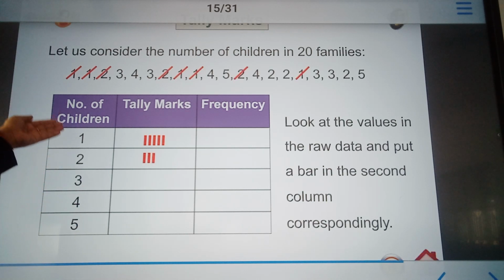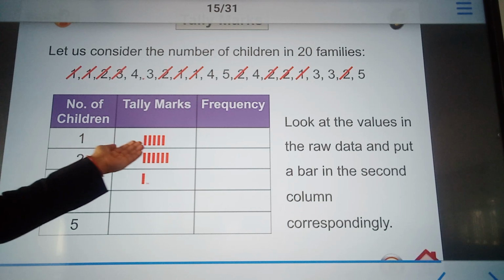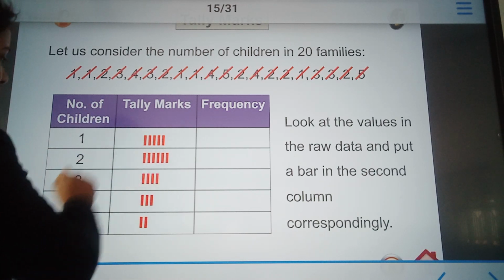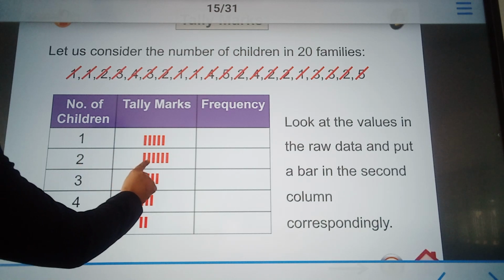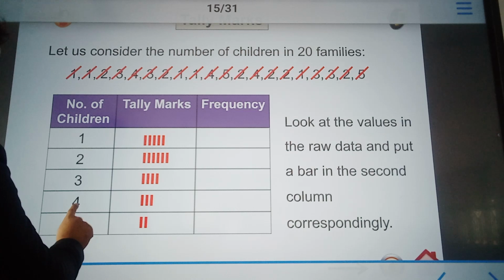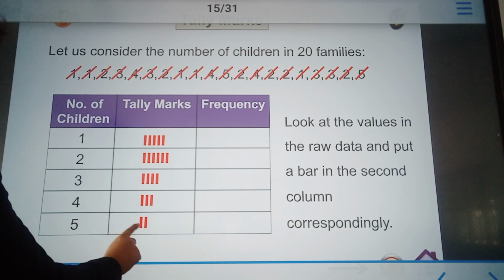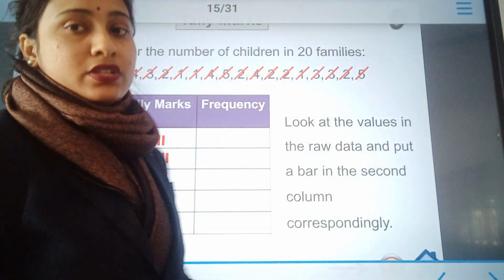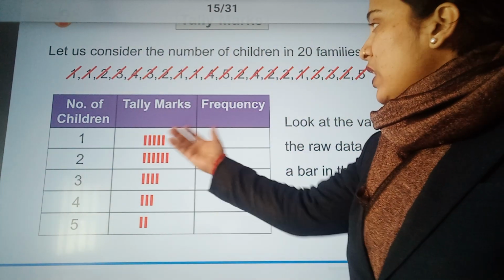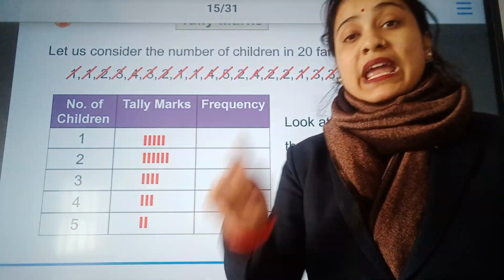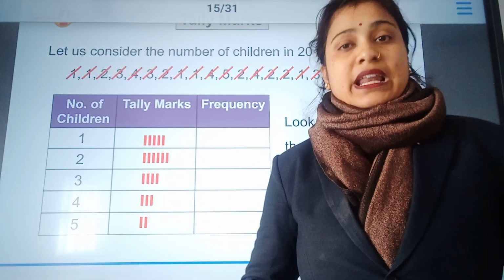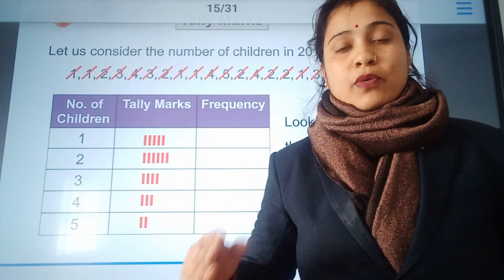So here, the number of children 1 is occurring how many times? 1, 2, 3, 4, 5. Number 2: 1, 2, 3, 4, 5, 6. Number 3: 1, 2, 3, 4. Number 4: 1, 2, 3. Number 5: 1 and 2. So this is how we got the arrangement. Now, by looking at the tally marks, we can write the respective frequency by counting the number of vertical lines. A tally mark is usually represented by vertical lines.